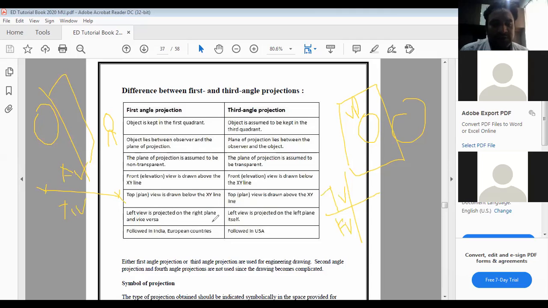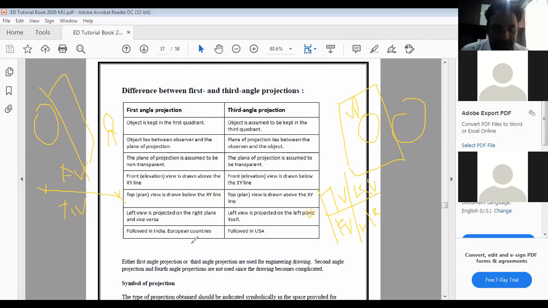In the first angle, left hand is projected to the right plane and right to the left. So here, if it is the left hand plane, then I have to make it on the right. Or if it is the right plane, then we have to make it on the left. Here in the third angle, what will happen is that right to right, left to left. There will not be any type of interchange.